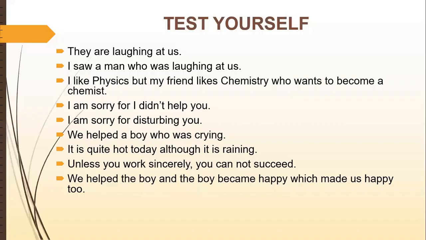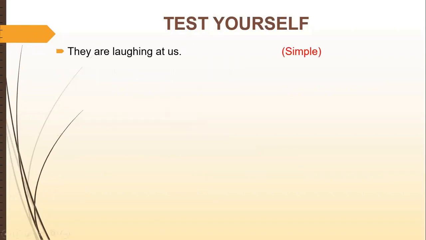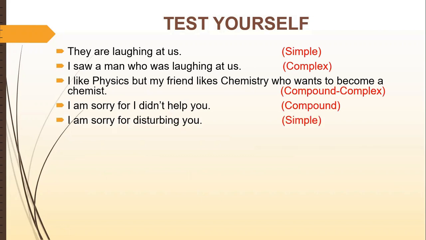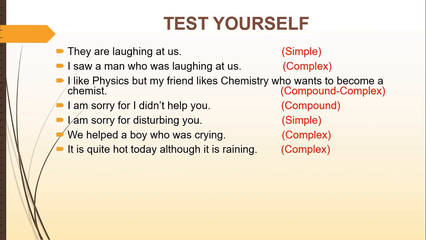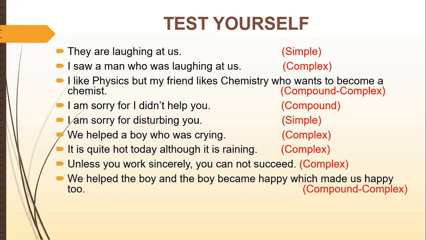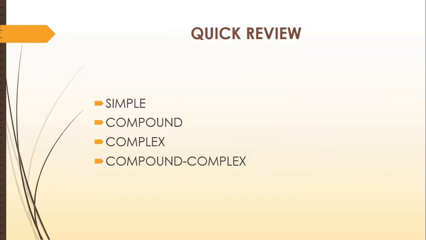Decided. And now let's check the answers. The first one, simple. The second one, complex. Then compound complex, because but and who are both in use. And then the next one is compound. The next, simple, because just one action is prevailing. The second, and then another one is complex. Then another, again complex, because subordinating conjunctions are used. Then we have again complex, because unless is again a subordinating conjunction. Then we have a compound complex sentence, right?